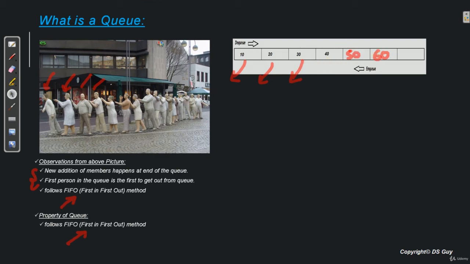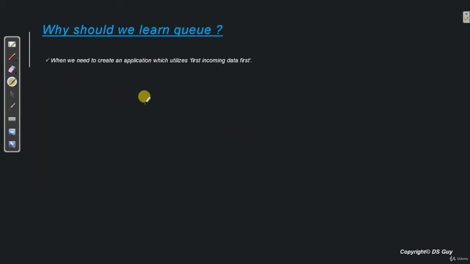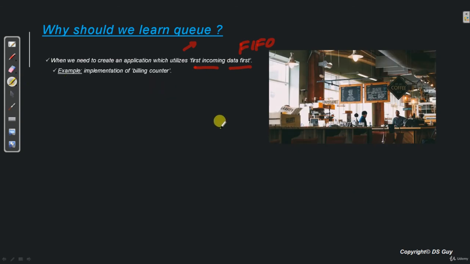Fine. So I hope you have understood what is a queue. Now let's see, why do we need to learn a queue data structure. In case we are trying to implement an application which utilizes first incoming data first, that is, which takes the FIFO philosophy, in those kinds of applications, queue is a perfect fit. One example of such a case is a billing counter. Whoever comes in the billing counter first gets out from that queue first. So a billing counter uses a FIFO philosophy. So queue is a perfect fit in these kinds of cases.